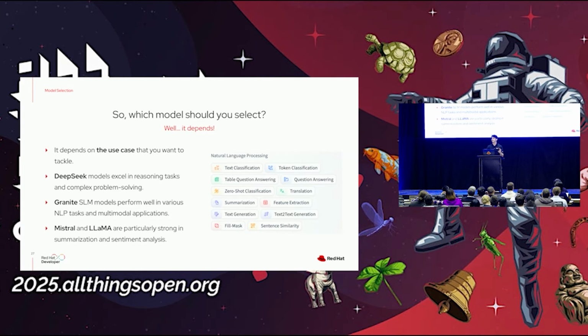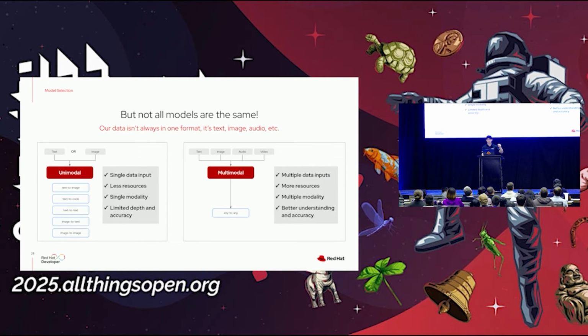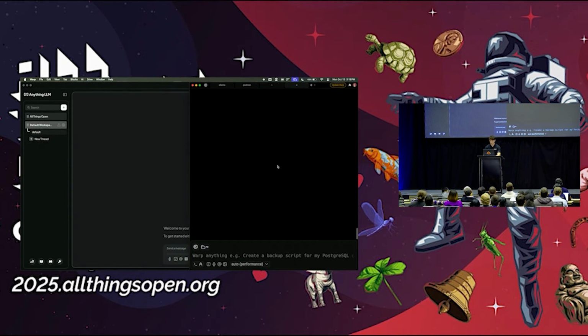So if you're looking for reasoning tasks, say, for example, I need you to go through the spreadsheets of past financial records and make some observations and maybe do a tool call to email that person, you could use DeepSeek. Or Granite is a model from IBM that's typically well-functioning for RAG, or retrieval augmented generation. Not all models are the same, though, right? Because some are specifically for text. I'll show you another demo, for example, of one that's not specifically for text.